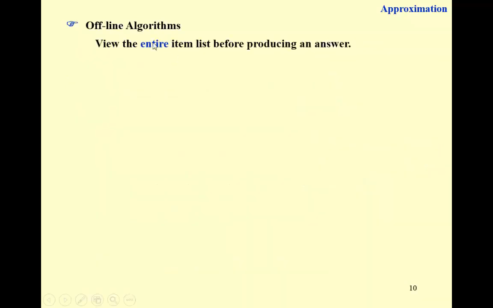So there we go, the offline algorithms. That is to view the entire item list before producing an answer. So what can we do about this list? Just think about the previous example when we applied the online algorithm. What are the troublemakers? What kind of item that force us to make the wrong decisions?